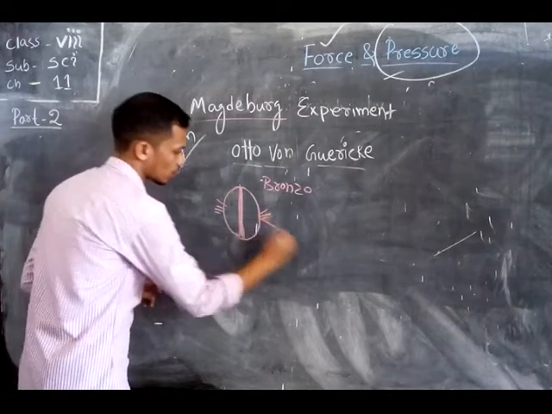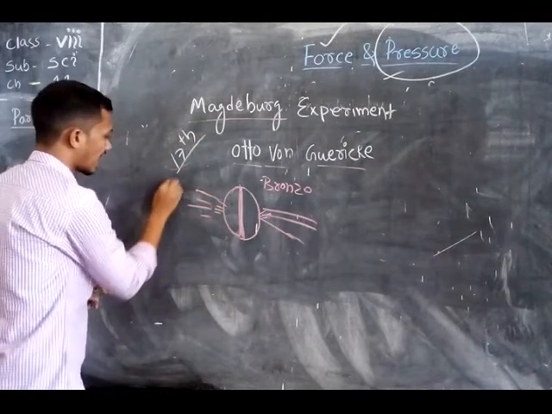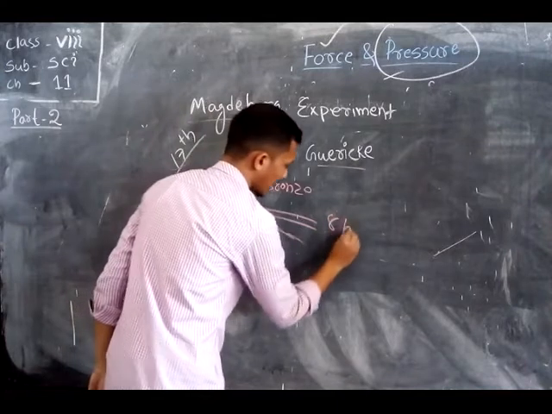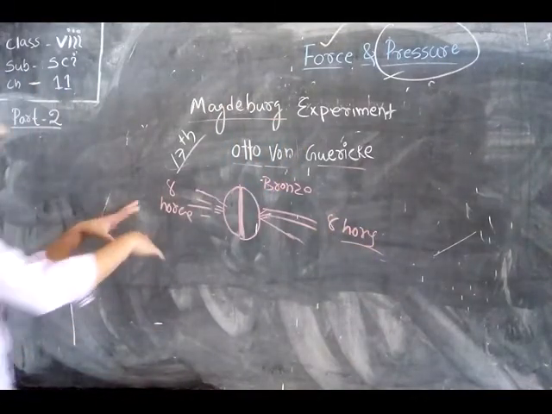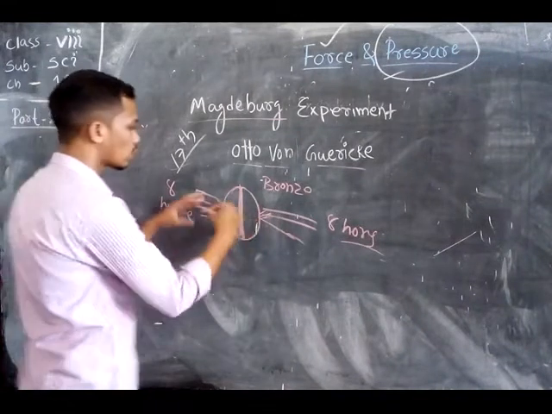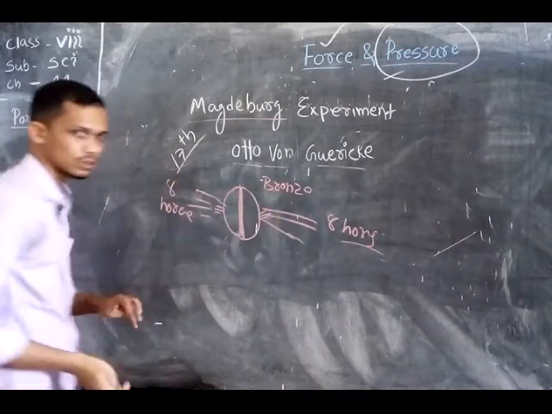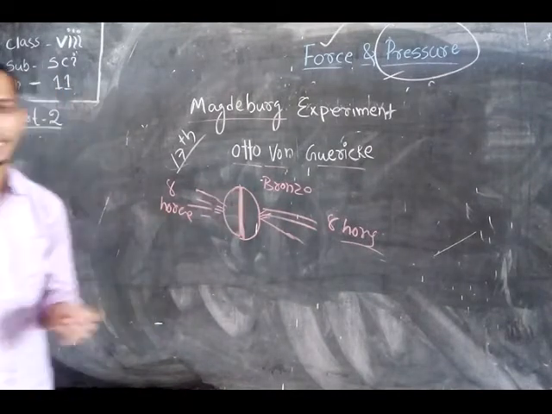Then he used ropes and bound every side to 8 horses. Here the 8 horses are there, and they decided to pull the two sides apart. They wanted to prove the power of atmospheric pressure.